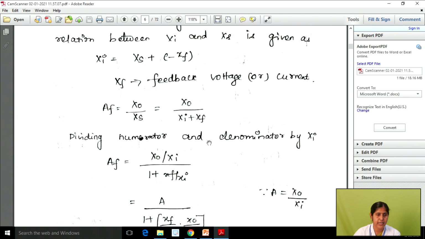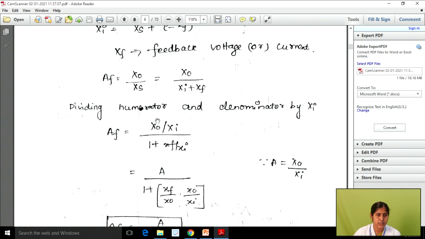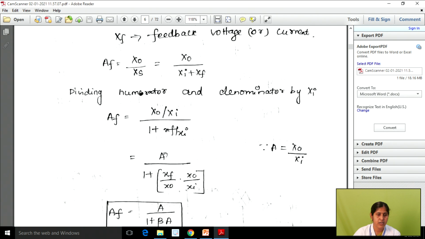From that we can divide numerator and denominator by Xi. So AF is equal to X naught divided by Xi, divided by 1 plus XF divided by Xi. Here we have Xi divided by Xi, so both Xi cancel, and finally we get 1. What is X naught divided by Xi? That is the gain formula without feedback: A is equal to X naught divided by Xi.